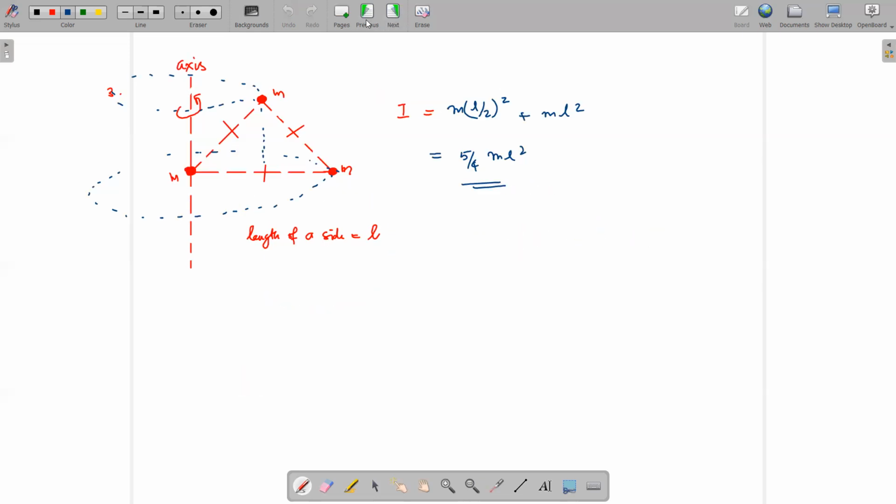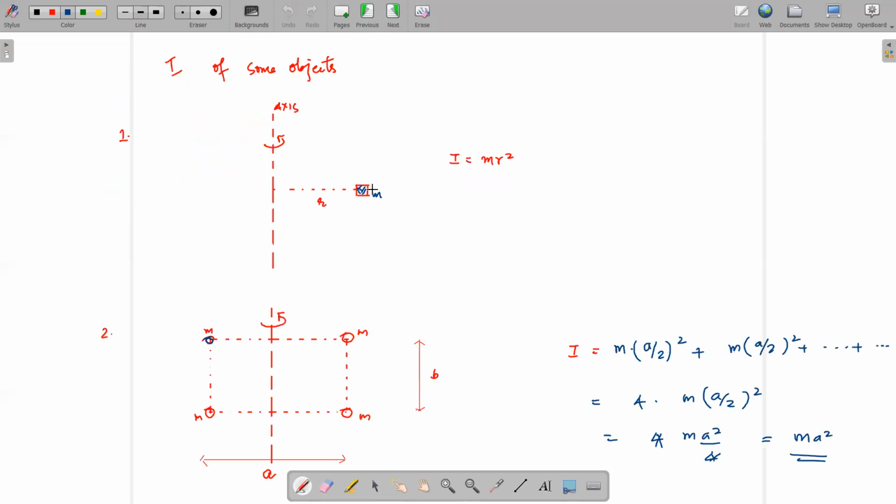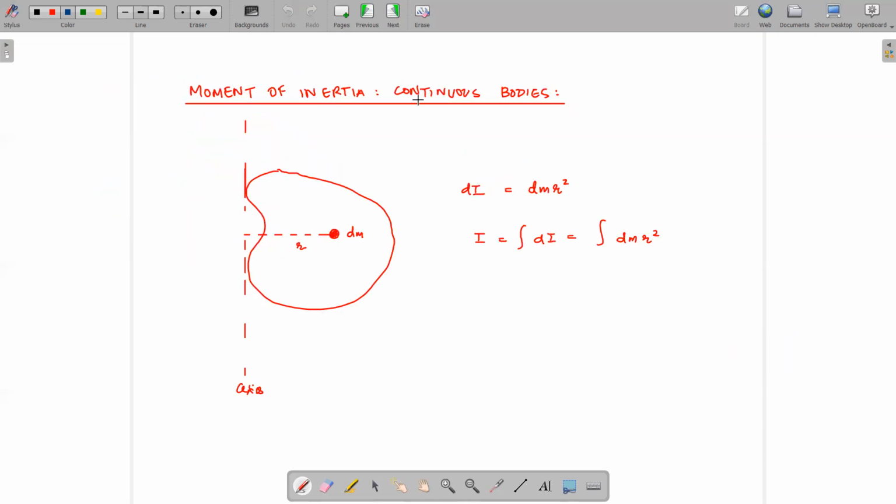So far we have been talking about discrete bodies, that is, masses standing at particular places. Next we are going to talk about continuous mass distribution, which is slightly different. Say this is the body, a rigid body. We know that mass is distributed in it, with different masses at different distances. Say at this particular point, dm is the mass, and the perpendicular distance from the axis of rotation is r.